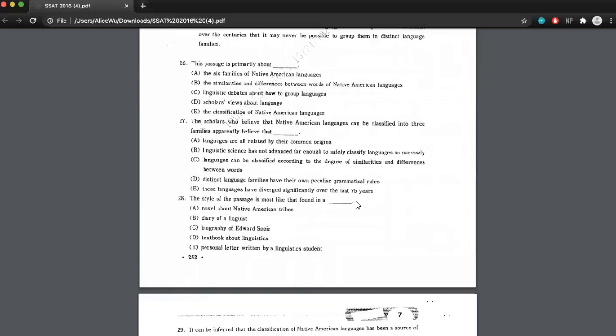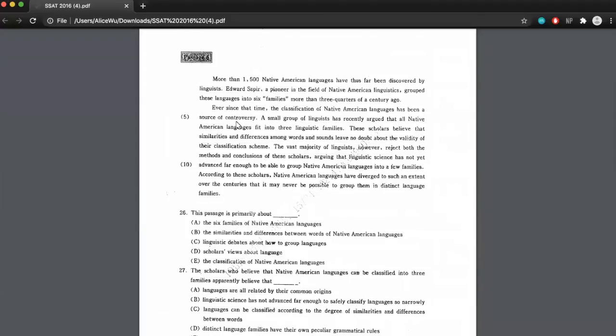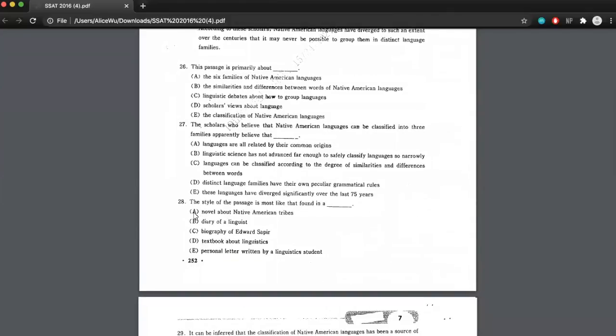So this is an inference kind of question because it's not something that's directly answered by the text. You're not going to be able to go back to the passage and it's not going to say it directly there. So let's think about where we might find this kind of passage. It seems pretty academic to me. It gives me heavy textbook vibes. Let's move on to the answers.